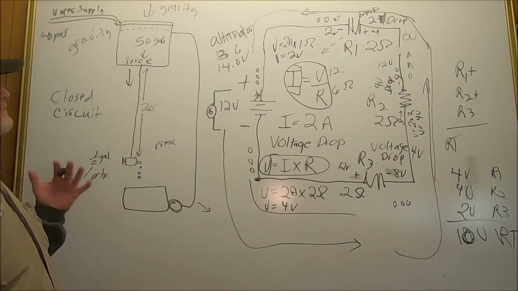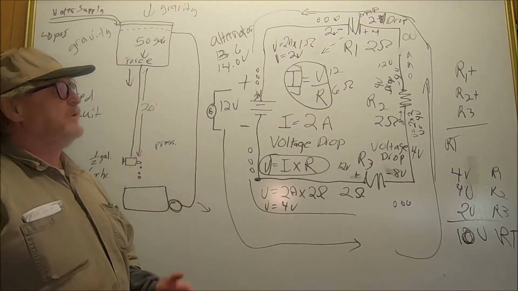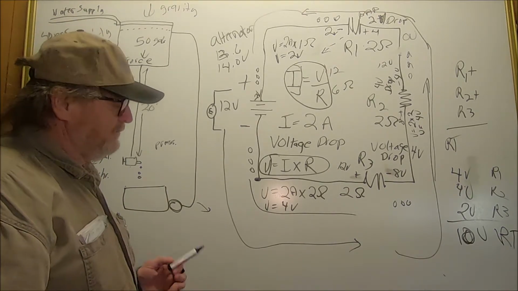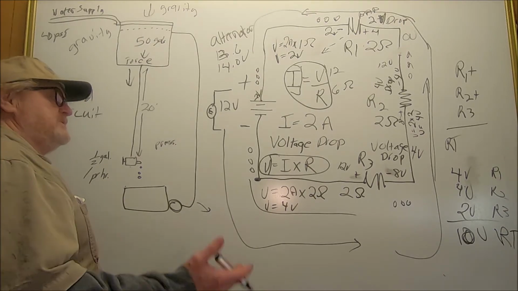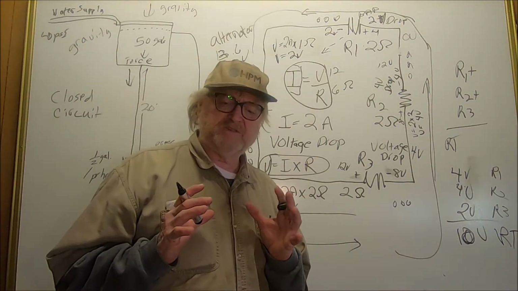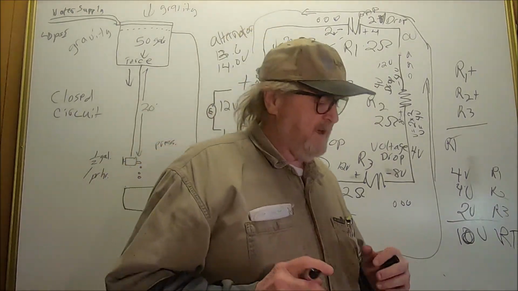Now I want you to go back over this time and time again, get on the internet, Google it or whatever, but you need to understand voltage drop. It's so important. You know the voltage, you know the amperage, but you don't know the resistance. You think you know the resistance, and you can look at the specs. Let's take a starter for instance, a bad starter.